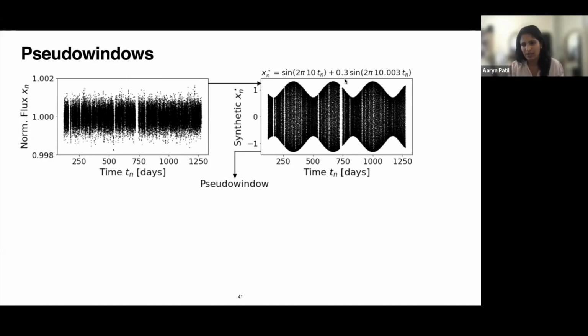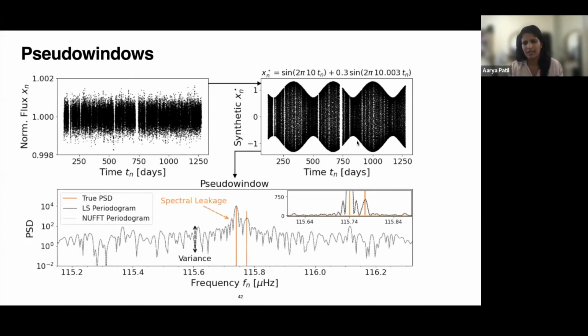I have 2 sinusoidal signals here. And now I look at the spectral response of this synthetic signal. What I'm showing at the bottom, in log space, is the power spectral estimate of the synthetic time series.